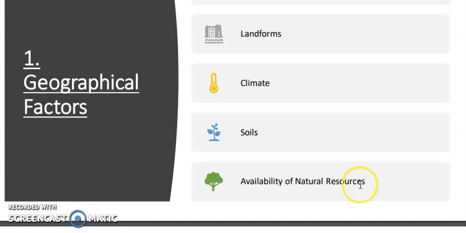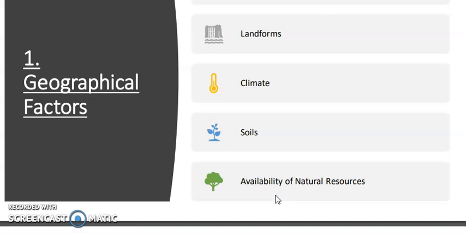Now the next thing is the climate. In case of the climate, we love to live in those areas where the climatic condition is comfortable. The areas with a comfortable climate, where there is not much seasonal variation, attract more people. Areas which have very high rainfall or very high temperature, in those areas you will find fewer people living. Generally in the desert areas, you will find very low population density.